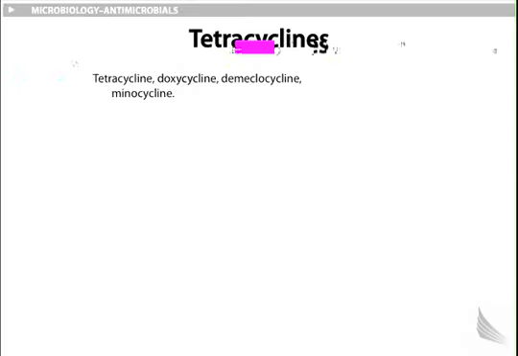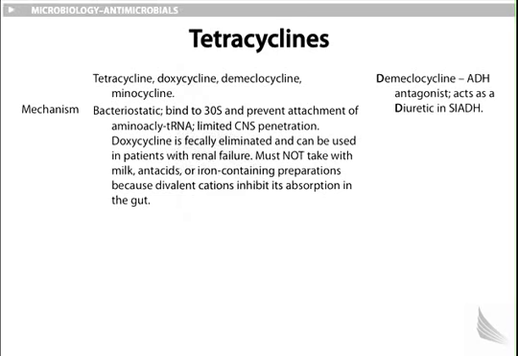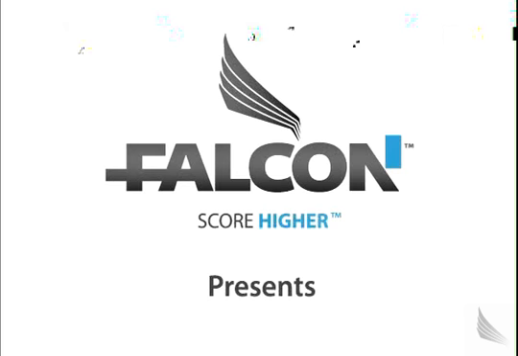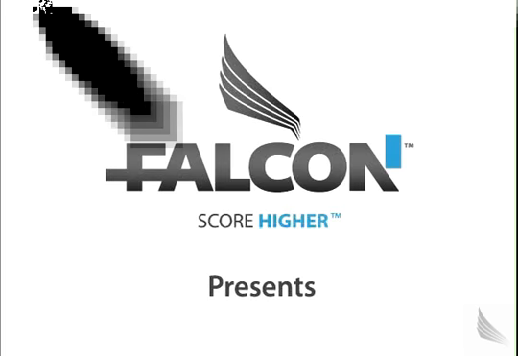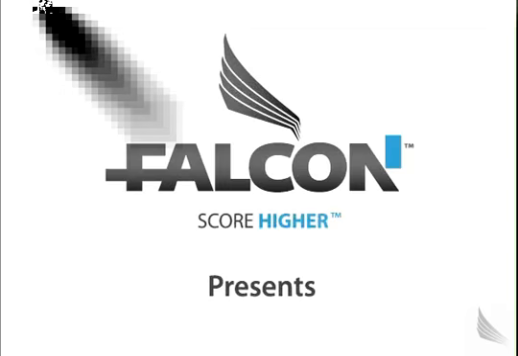Next, we have the tetracyclines. They include tetracycline, doxycycline, demeclocycline, and minocycline. These are bacteriostatic agents that bind to the 30S subunit of the ribosome and prevent attachment of aminoacyl tRNA. They have limited CNS penetration. Doxycycline is fecally eliminated and can be used in patients with renal failure. You cannot take any of these drugs with milk, antacids, or iron-containing preparations because the divalent cations inhibit the absorption of the tetracyclines in the gut.